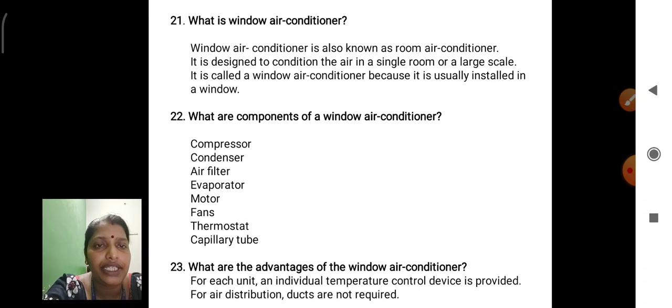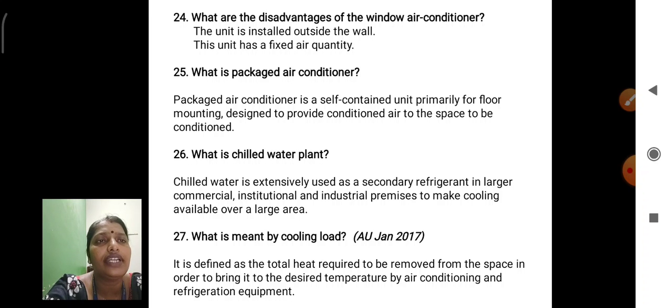For each unit, an individual temperature control device is provided. For air distribution, ducts are not required. What are the disadvantages of the window AC? The unit is installed outside the wall. And second one, it has a fixed air quantity.